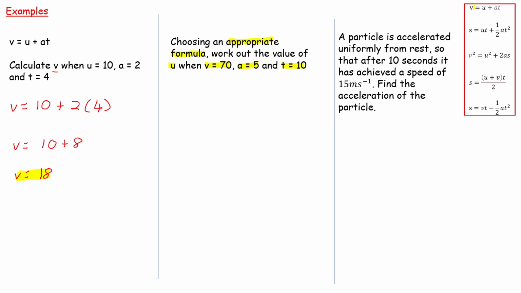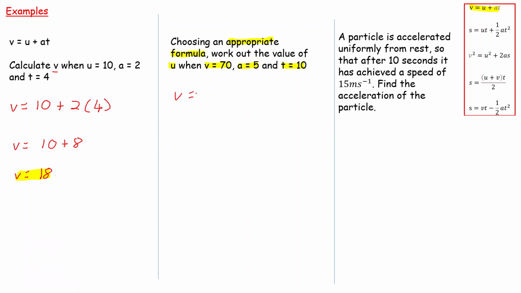So the first one, is there a V? Yes, there is. Is there a U? Yeah, we're trying to find U. Is there an A? Yes, there is. And there's a T. Good. So actually, it's the first formula we're using. Again, we've got a V, U, A, and a T, which is nice. So it is the first formula. So we can go and write this down.